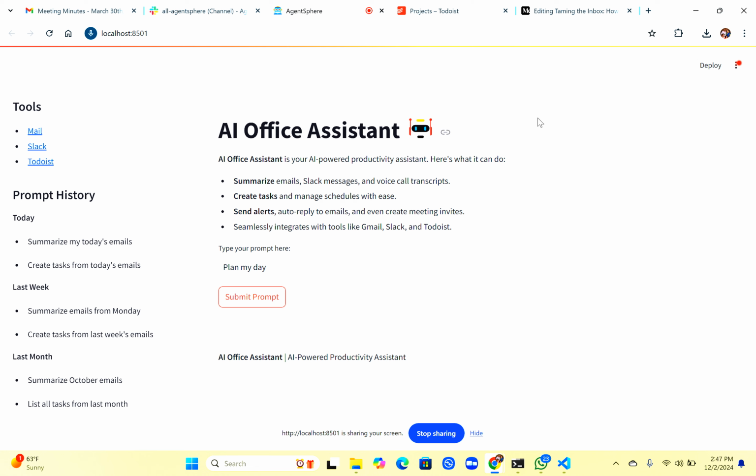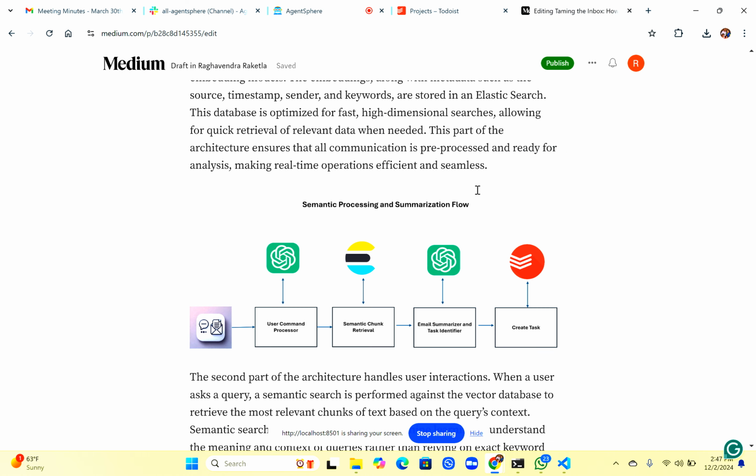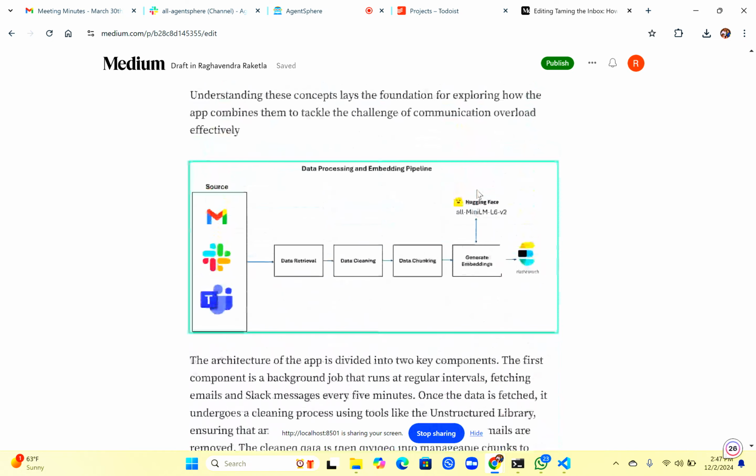So this is about the project. I will quickly walk you through the architecture of this project. As I told, there are two stages. In stage one, you have a background job which runs every few minutes, retrieves all the emails and Slack messages from Slack and Gmail, and then does all the cleaning. It removes all the promotional emails, spam emails, and other emails which are not relevant to you, and then chunks all the emails into small chunks and generates embeddings.